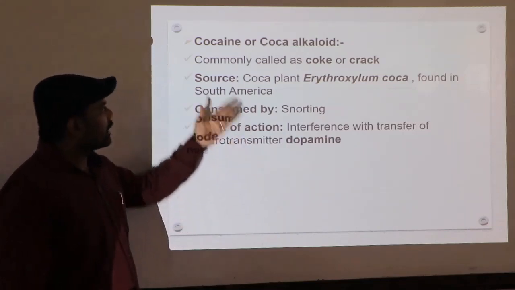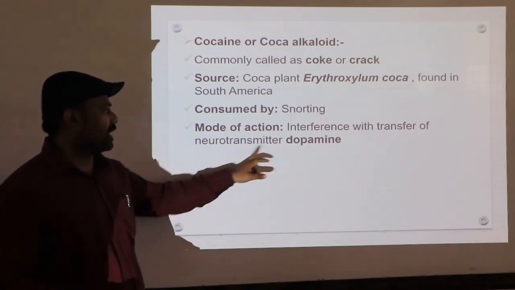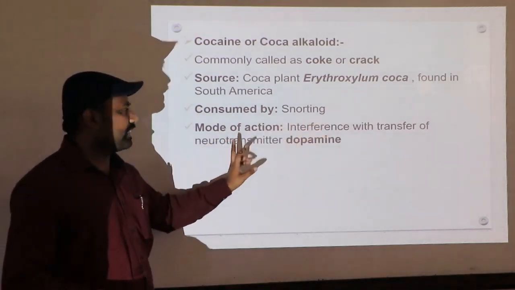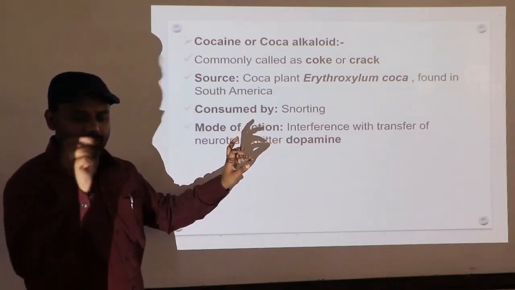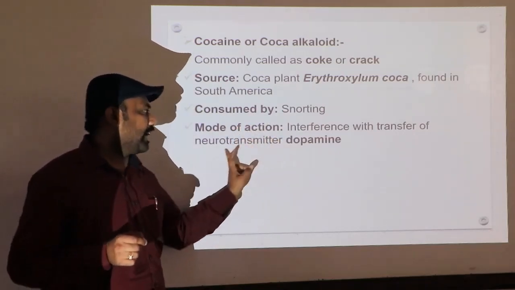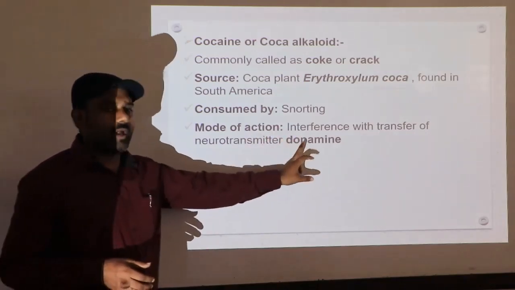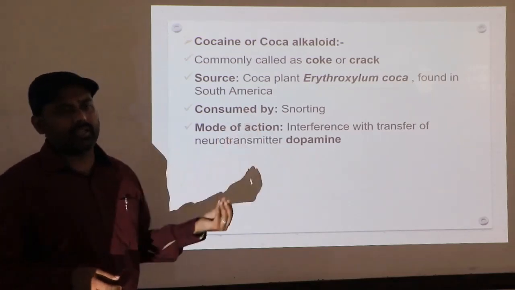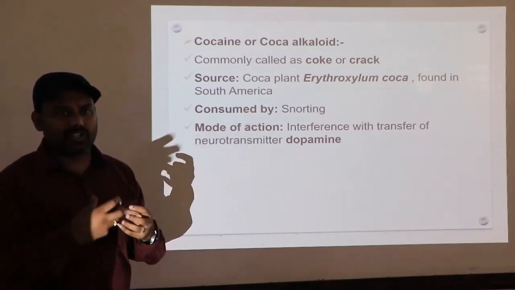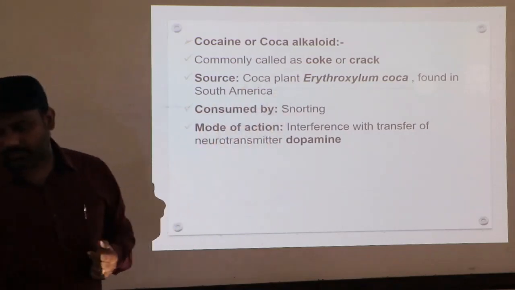Cocaine or coca alkaloid can interfere with the transfer of information from one neuron to another by releasing a neurotransmitter called dopamine. Do you remember the word dopamine? This chemical can interfere with the transfer of information from one neuron to the next.